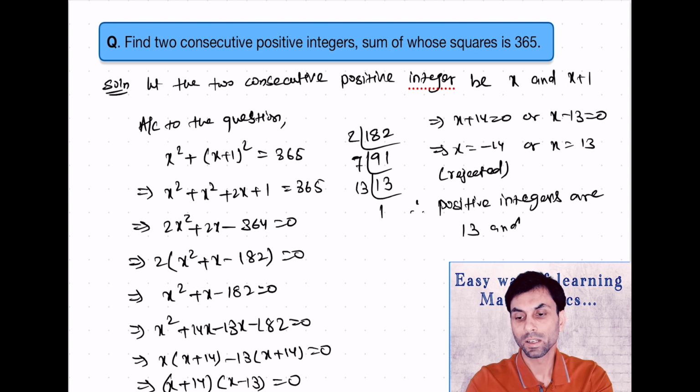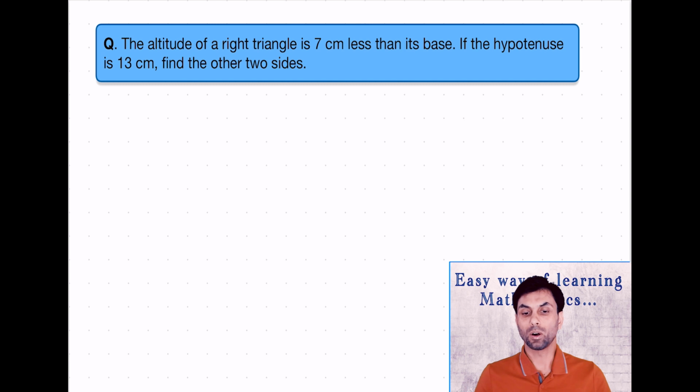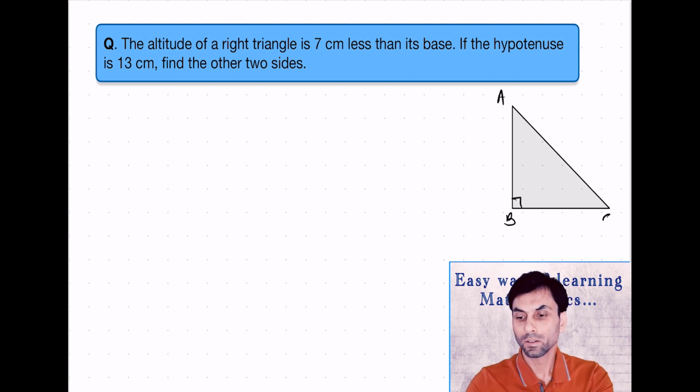13 and 14. Next question is, the altitude of a right triangle is 7 cm less than its base. If the hypotenuse is 13 cm, find the other two sides. So it is a right angle triangle. Let us suppose this is ABC. And it is given the altitude of the right triangle is 7 cm less than its base.